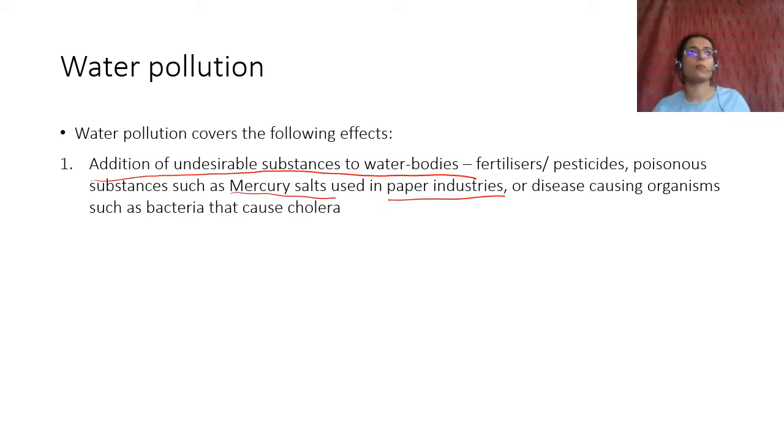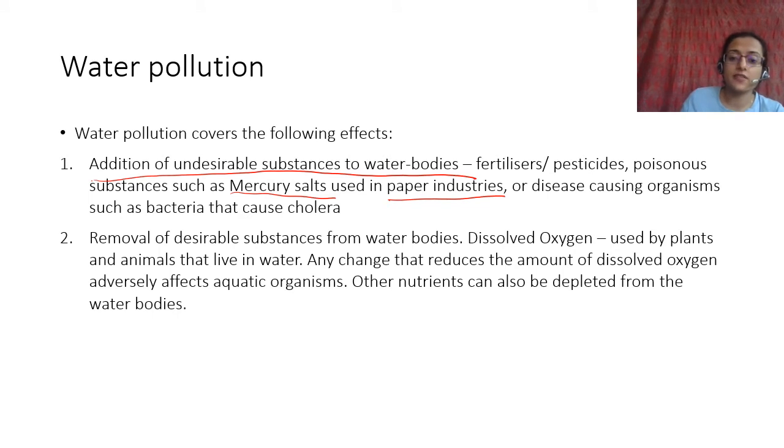Mercury, for example, is something. There is a phenomenon called bioaccumulation, and all of this mercury can actually cause something called Minamata disease. That happened in Minamata Bay, I think somewhere in Japan, if I am not wrong. You should read about that. This has caused problems in human bodies also, right?